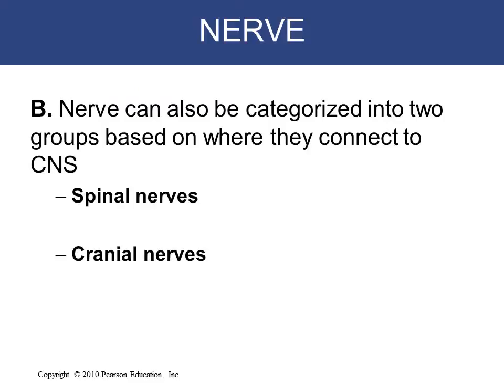The spinal nerves innervate much of the body, and they connect through the spinal column to the spinal cord, and they are given letter-number designations according to the vertebral column through which they connect to the spinal cord. And two is the cranial nerves that connect to the brain, and they innervate parts of the head and connect directly to the brainstem, and they are typically assigned Roman numerals from 1 to 12.